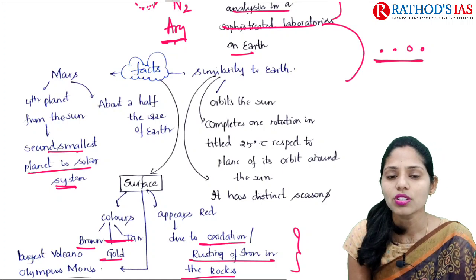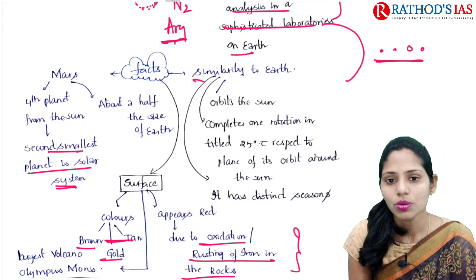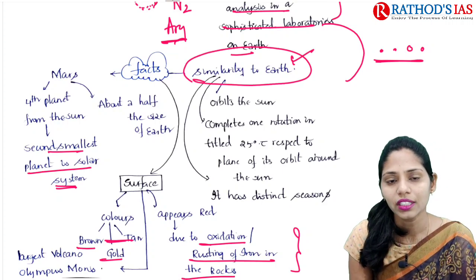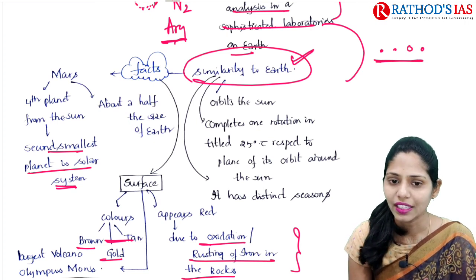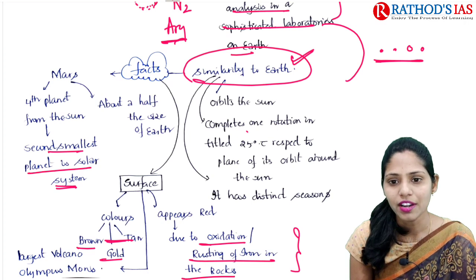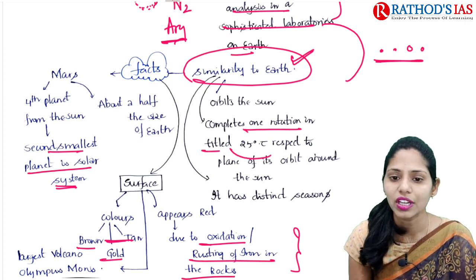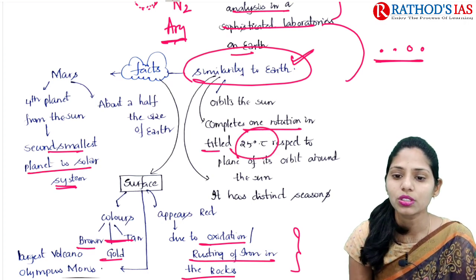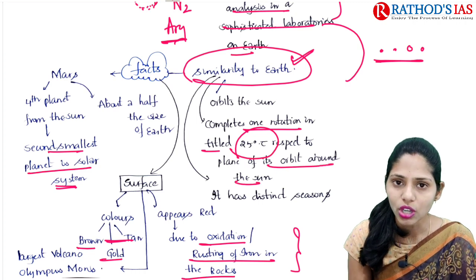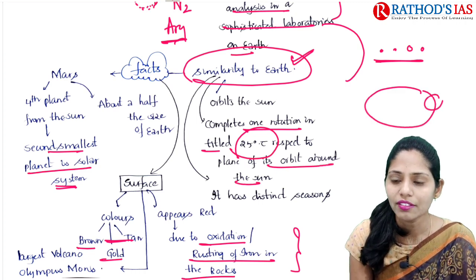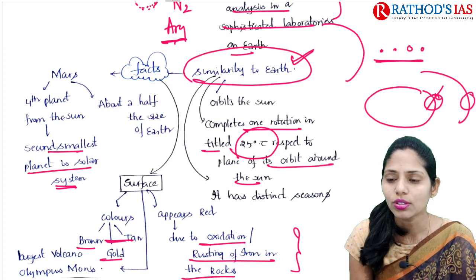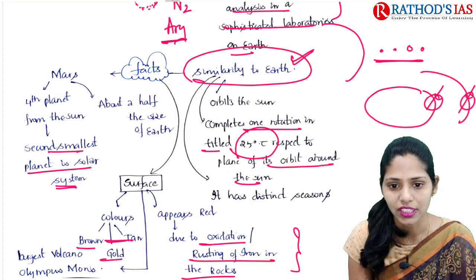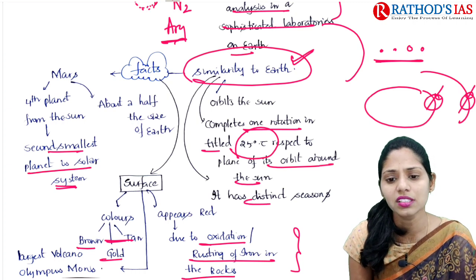If you are talking about similarities with Earth, Mars is almost similar to Earth in some aspects. First, it orbits around the Sun like Earth, and it completes one rotation with a tilted axis of 25 degrees with respect to its orbit around the Sun. Earth also has a tilted axis of 23.5 degrees. In the same way, Mars is also tilted by 25 degrees. And it has distinct seasons.